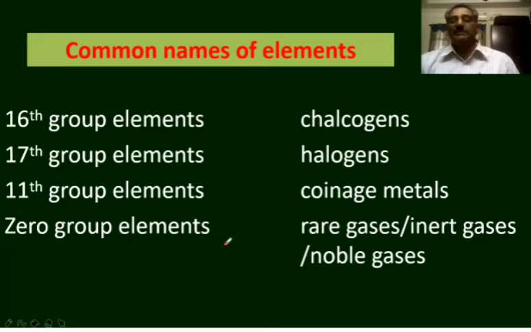The zero group elements or 18th group elements are said to be the rare gases. They are present very rarely, in small quantities in air, and because of their inert nature they are said to be the inert gases or noble gases also. These are the common names of elements present in the long form of the periodic table.